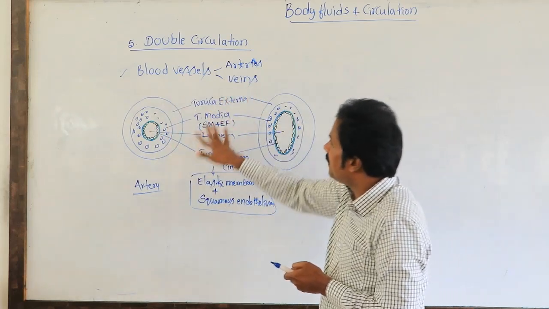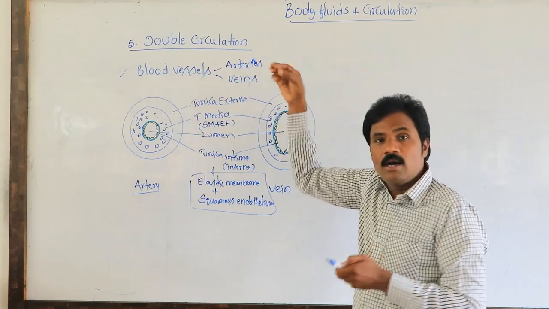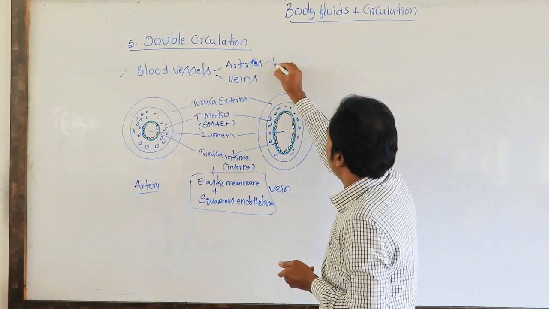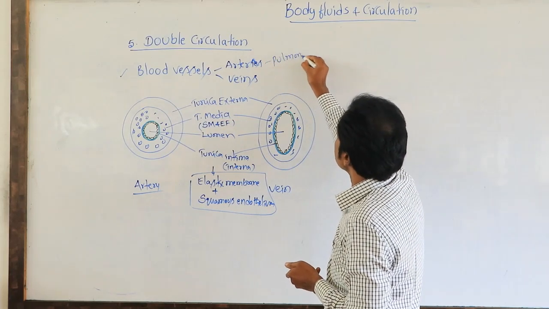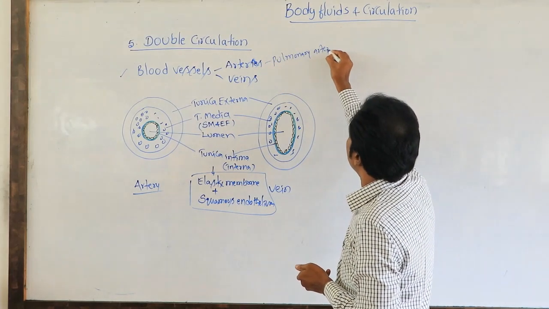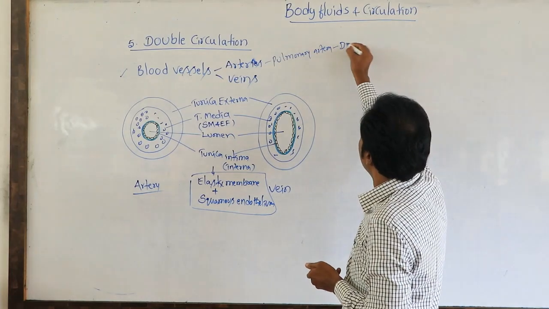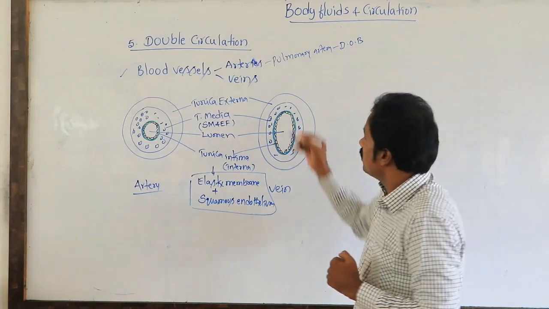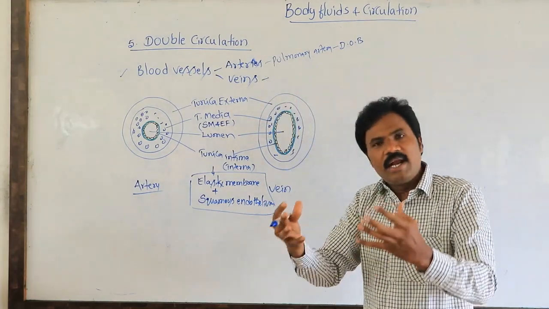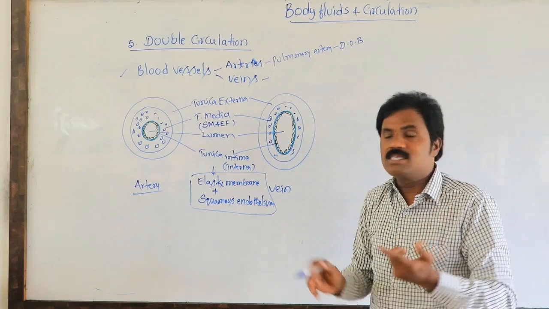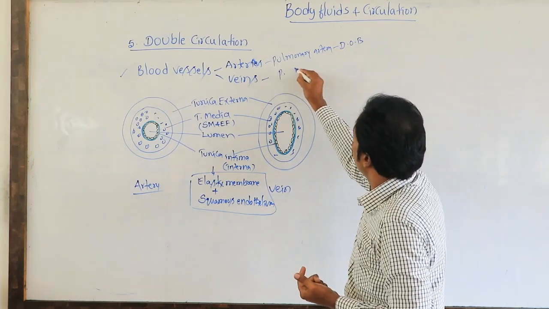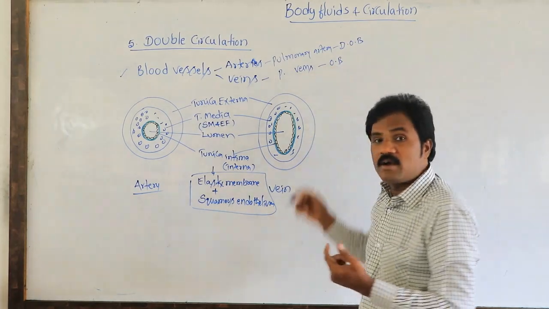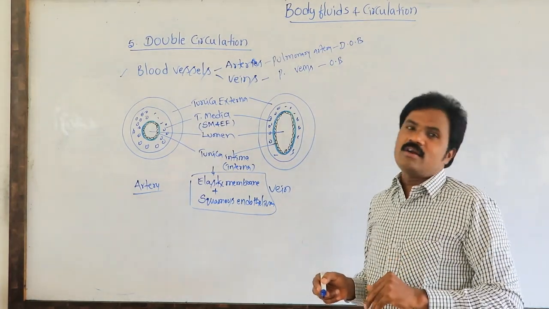So these are the blood vessels. All arteries pump oxygenated blood, except the pulmonary artery. The pulmonary artery carries deoxygenated blood from the heart to the lungs for purification. Similarly, all veins receive deoxygenated blood, except the pulmonary vein. The pulmonary veins collect oxygenated blood from the lungs to the heart.